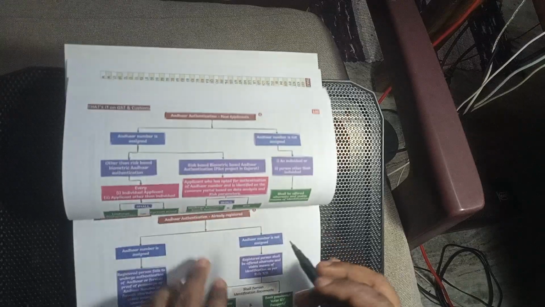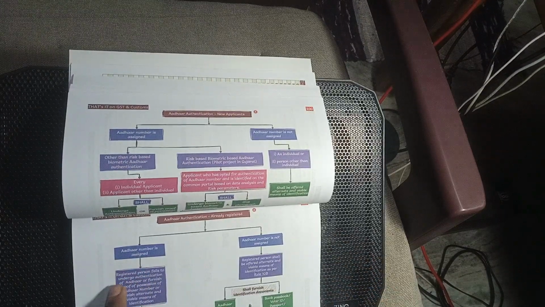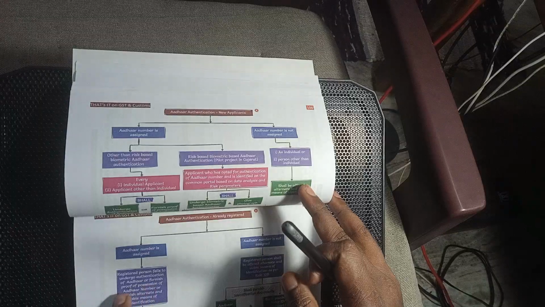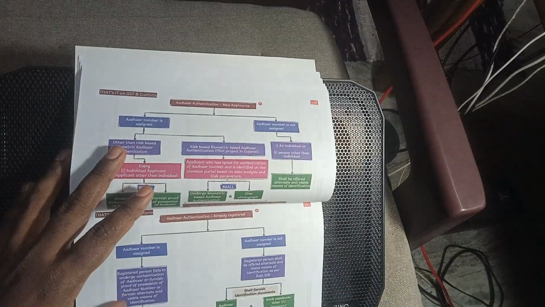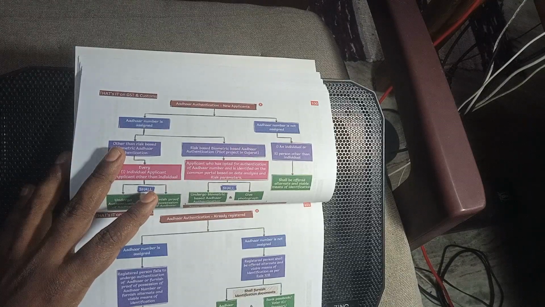Aadhaar authentication, already registered, Aadhaar number is assigned. If the registered person fails to undergo authentication of Aadhaar, furnish a proof of Aadhaar number and furnish the alternative viable means of identification, the registration allotted shall be deemed to be invalid.